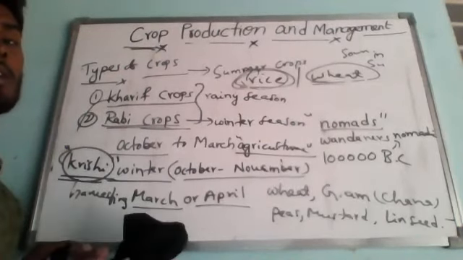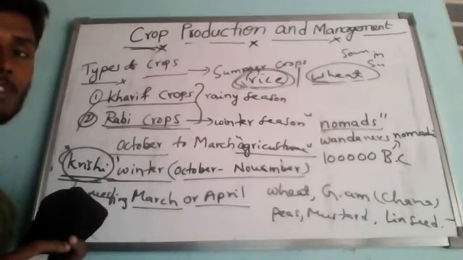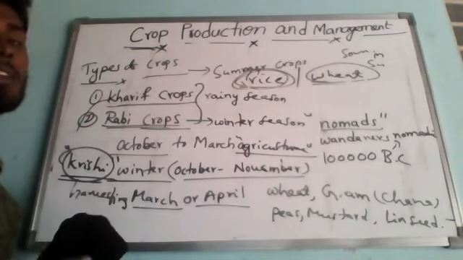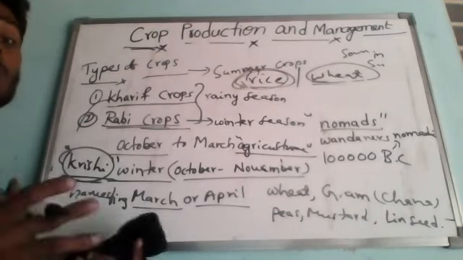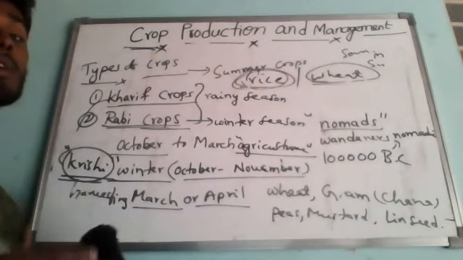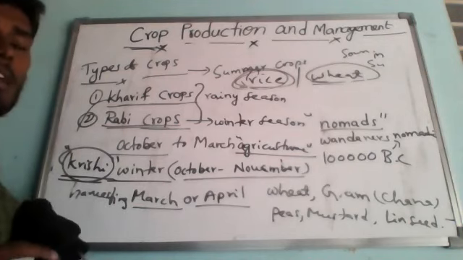With this, I'm going to end today's session, and in the next class we will study what the various agriculture practices are, like basic practices of crop production: preparation of soil, sowing, adding manures and fertilizers, irrigation, etc. We'll study in the next class.